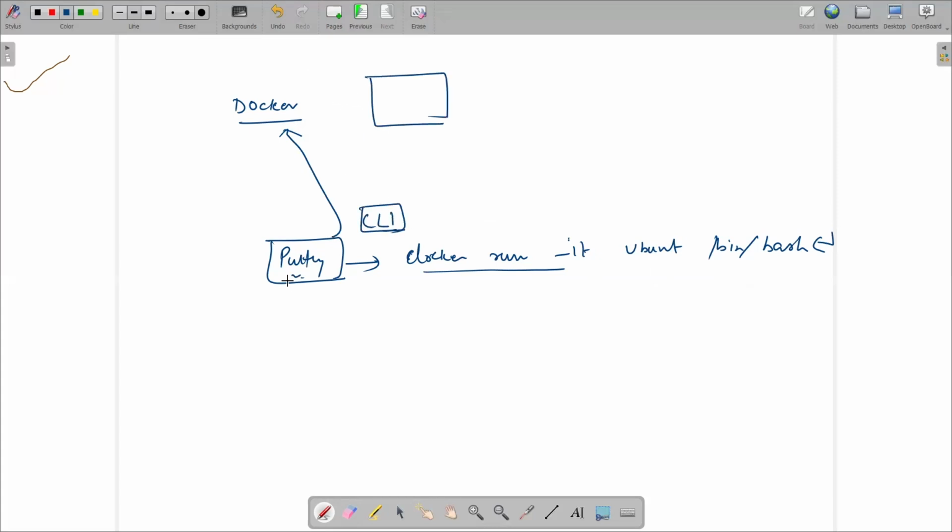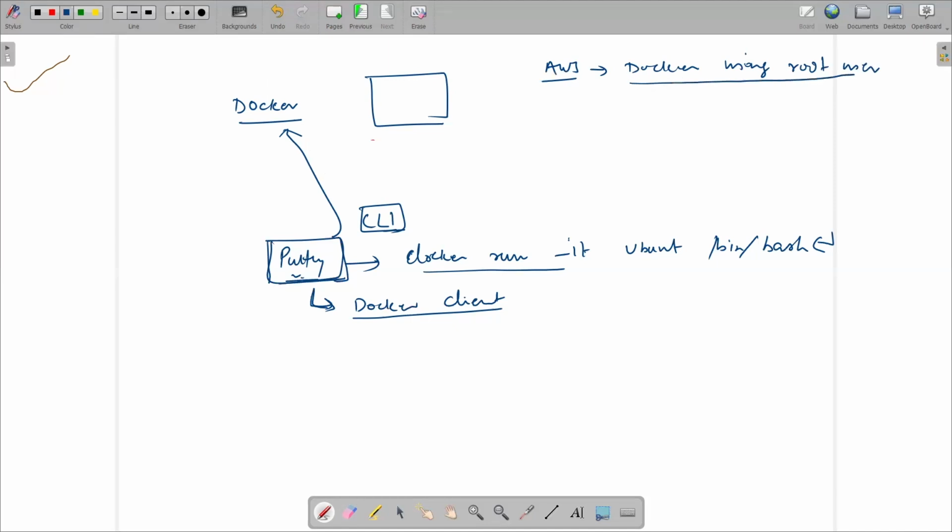And this PuTTY is the Docker client. So PuTTY is used on the Linux machine. In the AWS instances, we are installing Docker using root privileges, right? Whenever we create the instances, the default user is EC2 user. We can install Docker using EC2 user, also using sudo privilege.